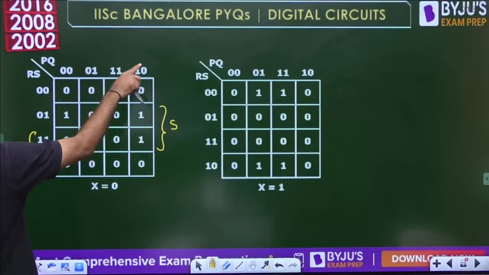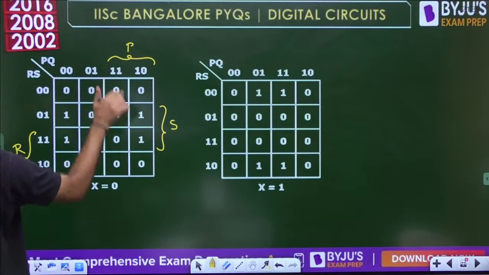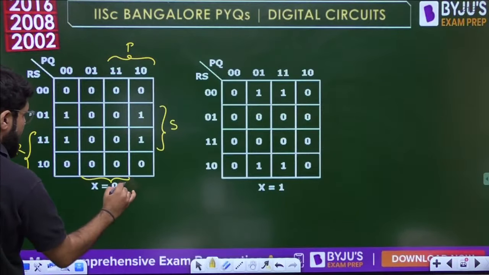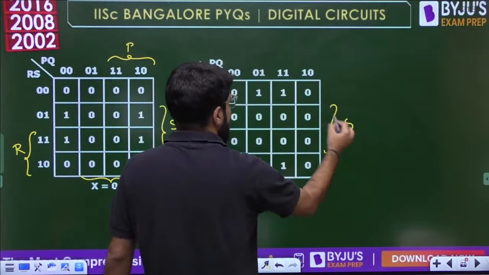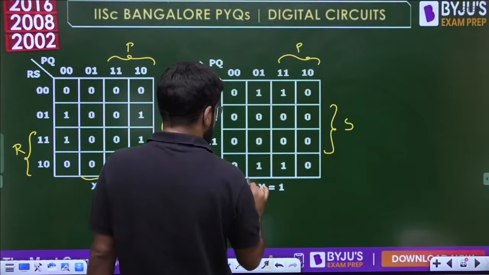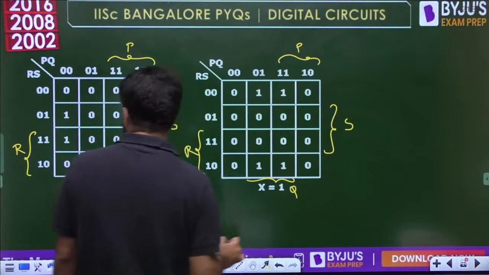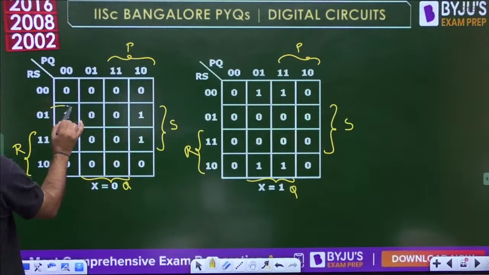PQ is here. The last 2 combinations P is high, the center 2 combinations Q is high, so we write Q here. Similarly, let me copy the same because it is the image. Sorry, this is RS, correct, and above is P, and the central 2 columns are Q. And now I will give you the grouping. 1 1 1 1. First and last columns are adjacent.